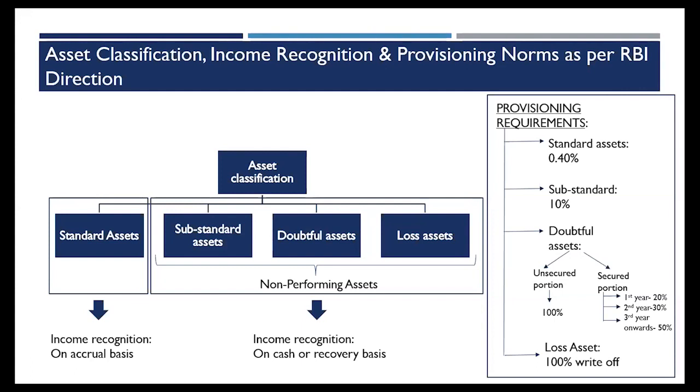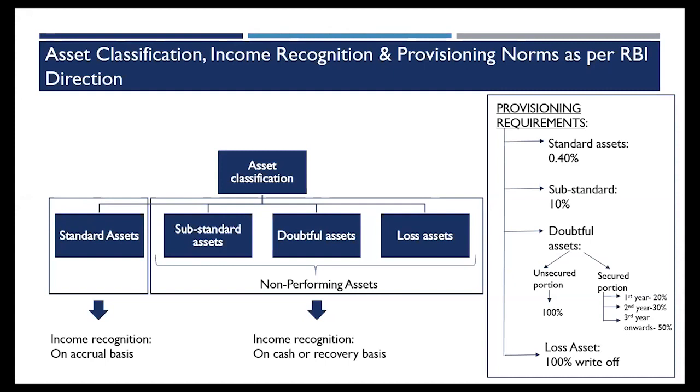After that, the classification will change, because a doubtful asset, the definition says, is an asset which stays as substandard for a period exceeding 12 months. So after the 12 months, it will be classified as a doubtful asset.